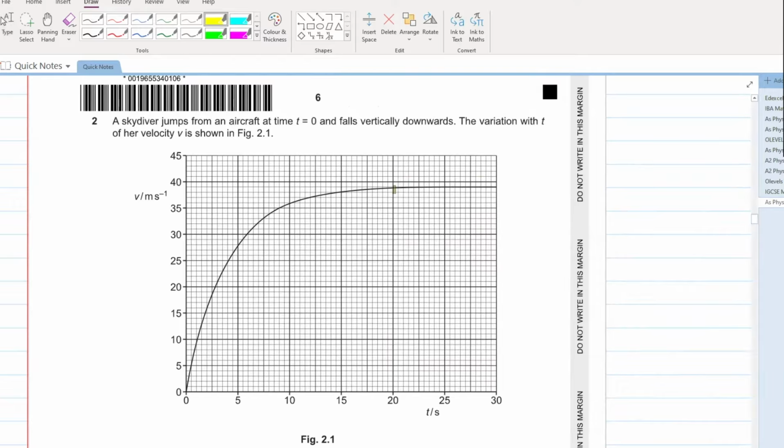If I see this question and just seeing the graph, I can tell कि ये हिस्सा is getting constant velocity. And if a skydiver is falling from an aircraft, falls vertically downward, and he reaches a constant velocity, that velocity will be known as terminal velocity. I literally don't know whether this will be used in the question ahead or not. But अगर ये question में use होता है, सोचो कितना confidence boost हो जाएगा.